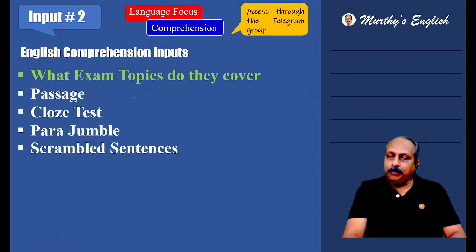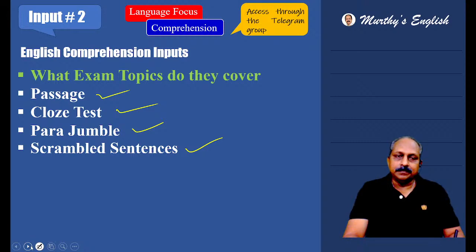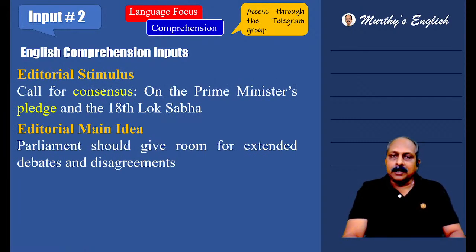Let us go to input 2, comprehension, the passage kind of a thing, short passage you can say. Where does it help? Passage, close test, para jumble, scrambled sentences. Call for consensus. You read, I will also read, and I will tell based on the sentence what exactly it means. Call for consensus on the Prime Minister's pledge and the 18th Lok Sabha.